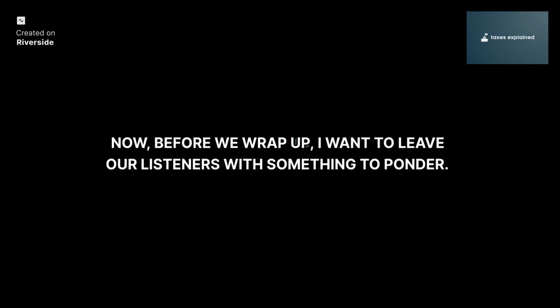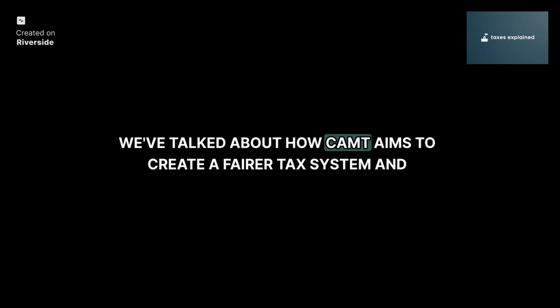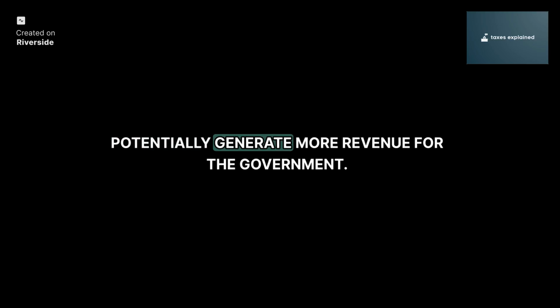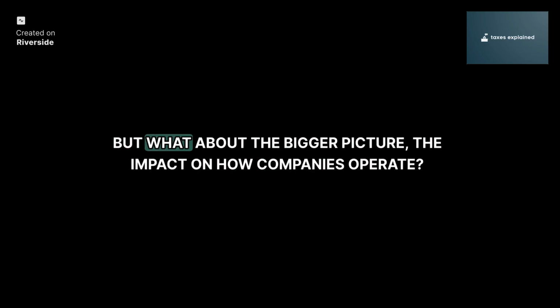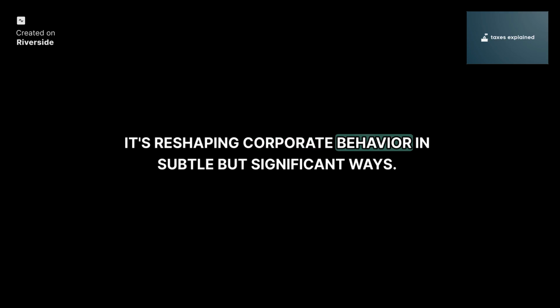Now, before we wrap up, I want to leave our listeners with something to ponder. We've talked about how CAMT aims to create a fairer tax system and potentially generate more revenue for the government. But what about the bigger picture, the impact on how companies operate? What's fascinating to me is that CAMT isn't just about taxes. It's reshaping corporate behavior in subtle but significant ways. How so?